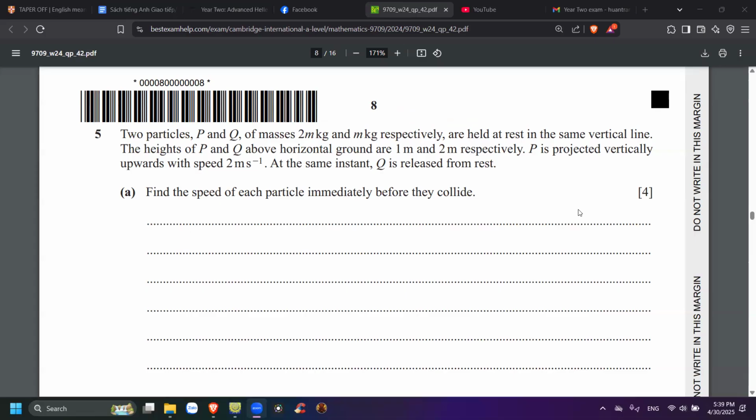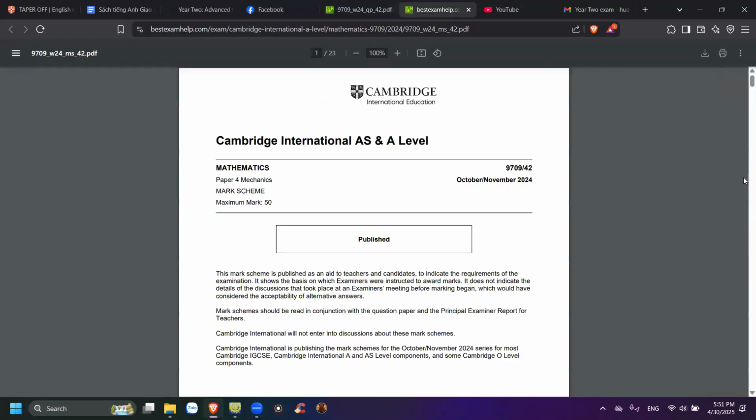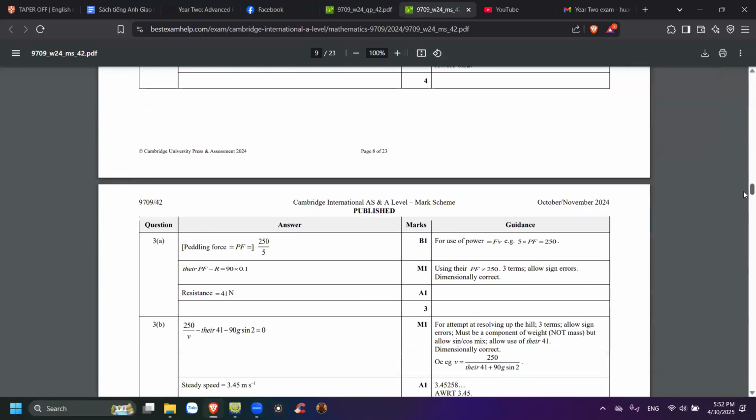Okay, there are several ways to do this one, but I would suggest the energy methods: the change in KE equals the change in gravitational potential energy of the whole system. I don't know, it's 4 marks. You try it out. If you can try SUVAT, try it. Why not? Okay, 4 marks. Let's see how it's going to be. Tell me the result and I'll check it for you.